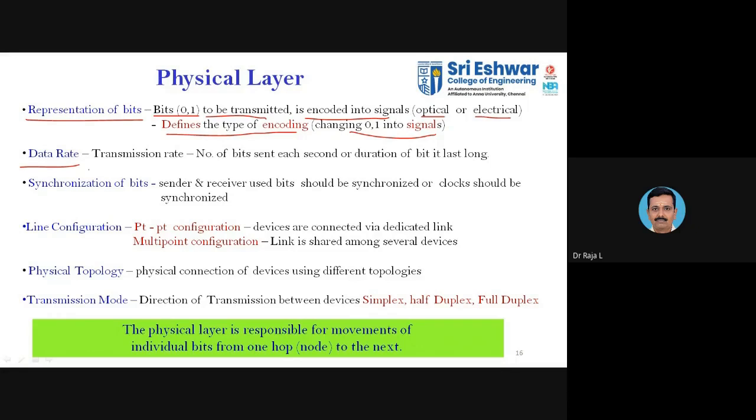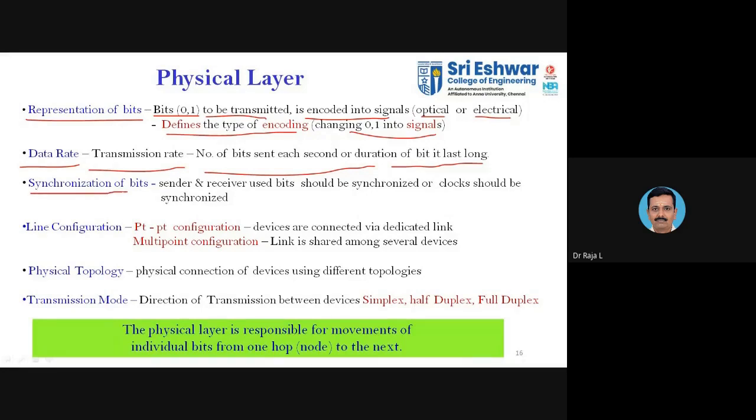Next, it is going to specify the data rate. The data rate is nothing but the transmission rate, how fast it is going to transmit your data. That is the number of bits sent each second, or the duration for which a bit lasts. For a particular second, you may transmit 100, 1000 or 10,000 bits. That determines how fast your data is.